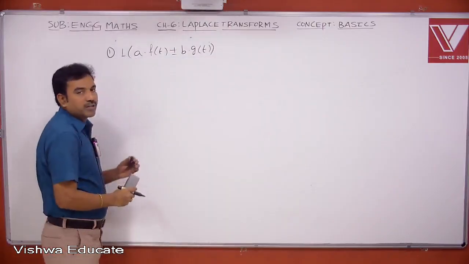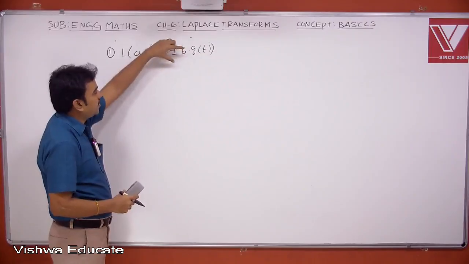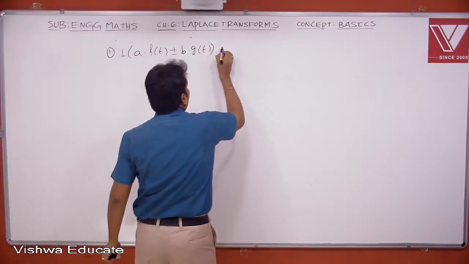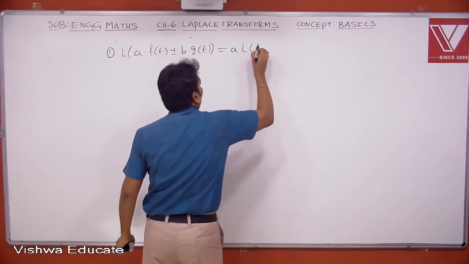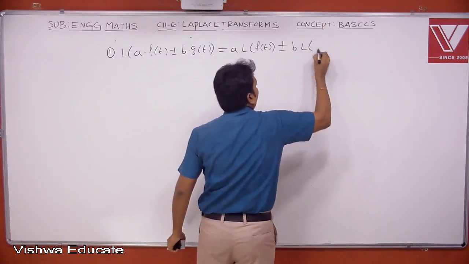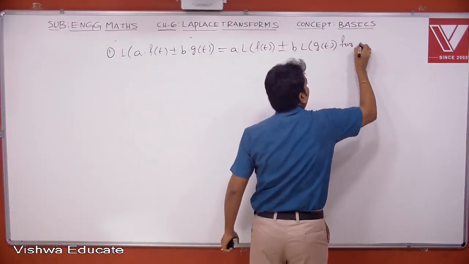Here we have two functions, f of t and g of t. A and b are constants. Between these combinations, we can have either plus or minus. And this is nothing but a times L of f of t plus or minus b times Laplace of g of t, for all constants a, b.